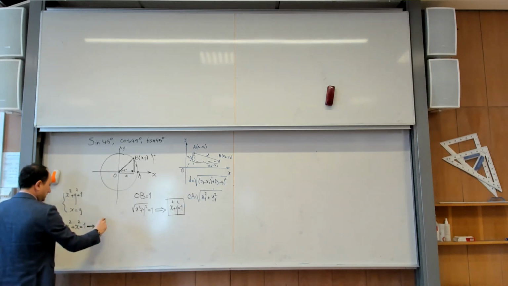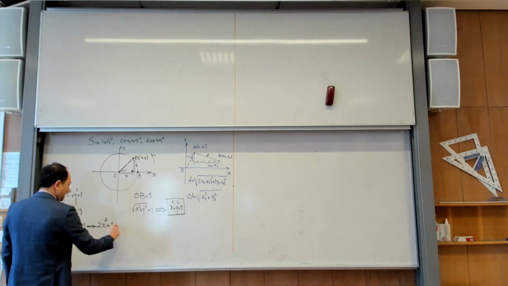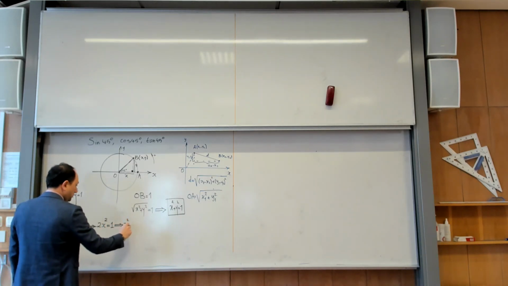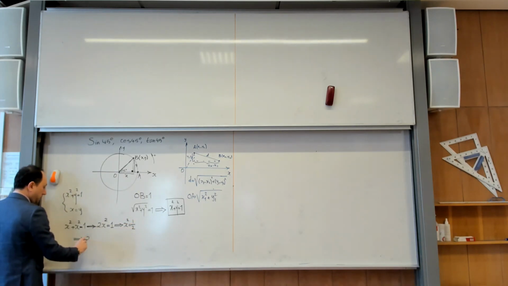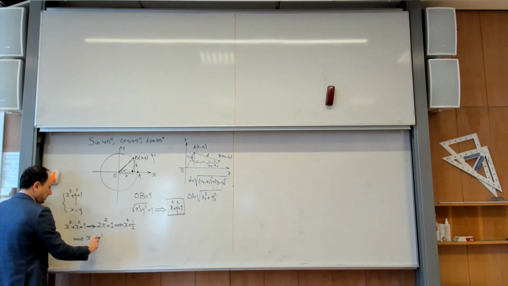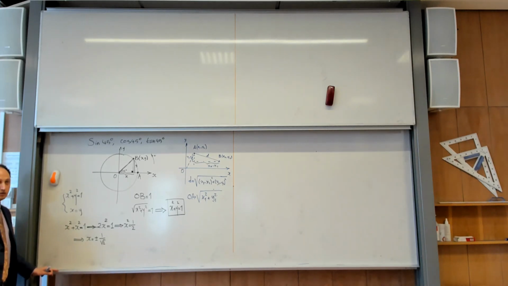2x squared is equal to 1. x squared is 1 over 2. But I want to find x, so x is plus or minus 1 over the square root of 2. But for this problem, which one is acceptable? Or both of them?